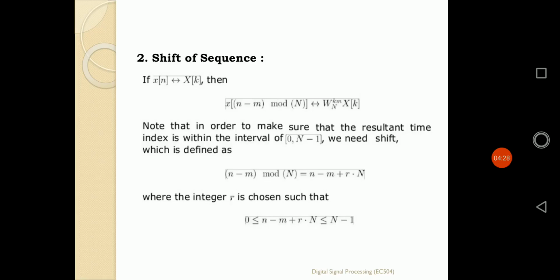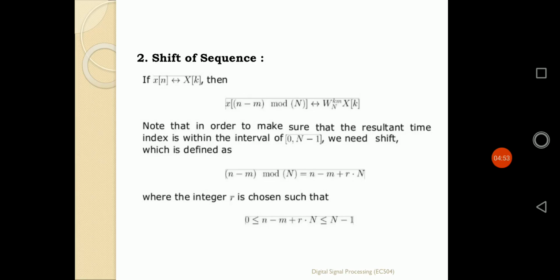Let us suppose we have a discrete time sequence x of n, and when it goes for a DFT, or discrete Fourier transformation, it becomes x of k. The DFT of x of n is defined by x of k. Now, if I shift that particular sequence x of n to x of n minus m, with respect to the value of m, it will be shifted forward.